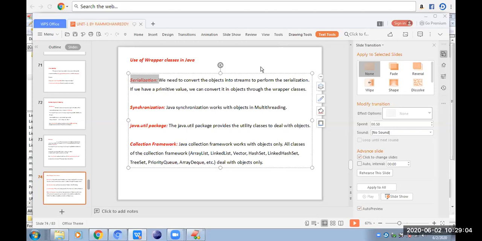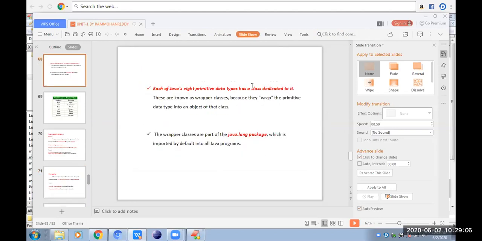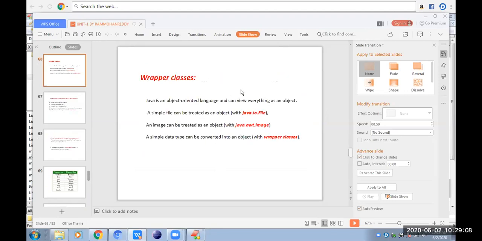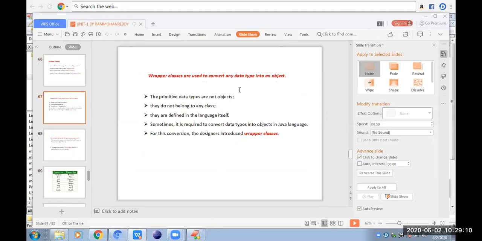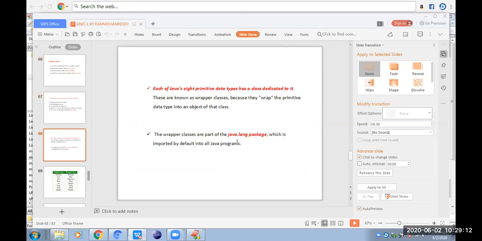Roughly, is it clear, guys? What is this concept of wrapper classes? Roughly, okay.